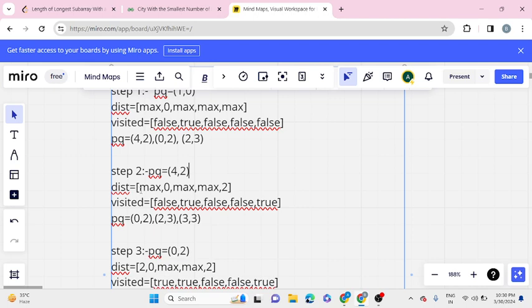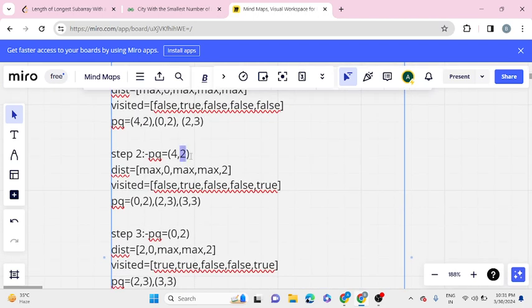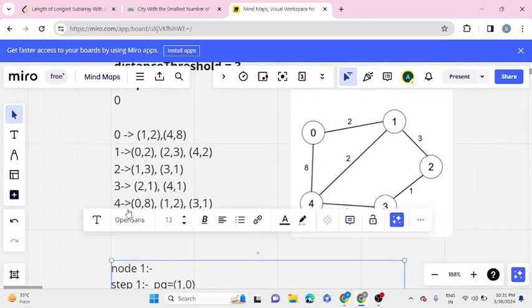In our distance array, we will update at the 4 position with 2, as this is the minimum distance from 1 to 4. In visited, we are making the fourth index true, indicating that we have already found the minimum path between 1 and 4. Then we will iterate over all the neighbors of 4. You can see currently we are holding weight as 2 at node 4.